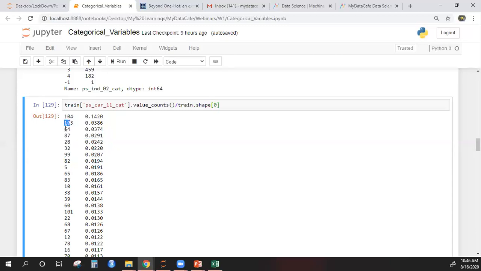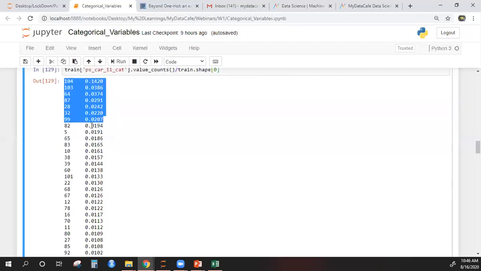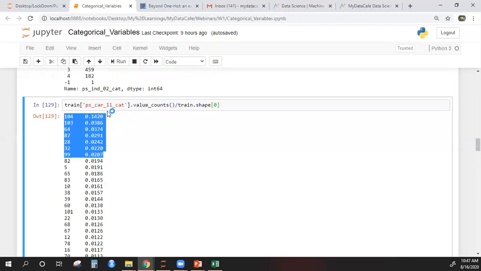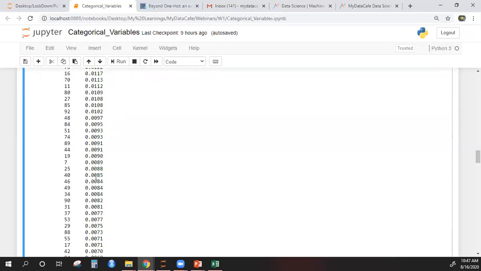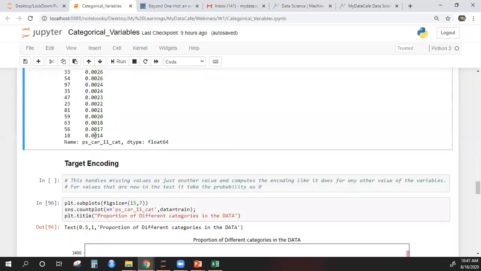So 1, 2, 3, 4, 5, 6, and 7. So we will keep these 7 categories, and all the others we will group them together. All the other categories, since they are present in very small number, so this is only 1.9%, again 1.9%, 1.8, and so on. You see it keeps decreasing because I have arranged in decreasing order. It keeps decreasing, and you have some categories which are present only 0.14%, which is like very few records.